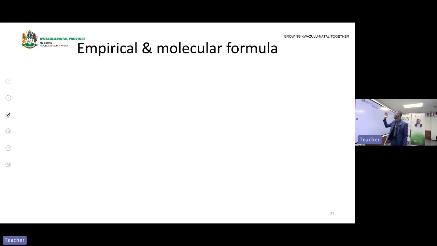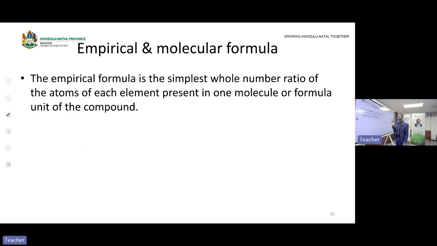The percentage yield can be asked using that mole ratio, or you can calculate using the empirical formula, or using the molecular formula. Let us elaborate what an empirical formula is and what a molecular formula is. We will start by looking at the empirical formula. What is the empirical formula?